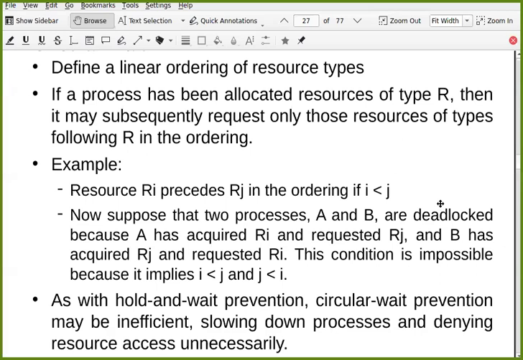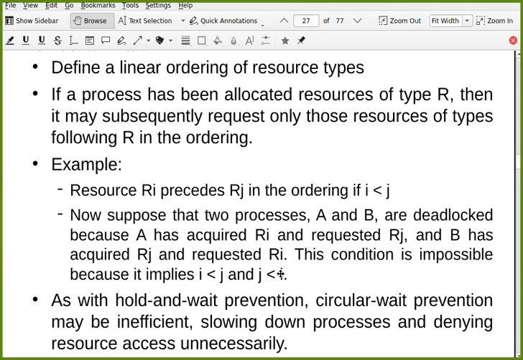That is linear ordering. So let's take an example. Suppose that two processes A and B are deadlocked because A has acquired Ri and requested Rj, and B has acquired Rj and requested Ri. Is it possible? A has already acquired Ri and requested Rj, and B has already acquired Rj and requested Ri.